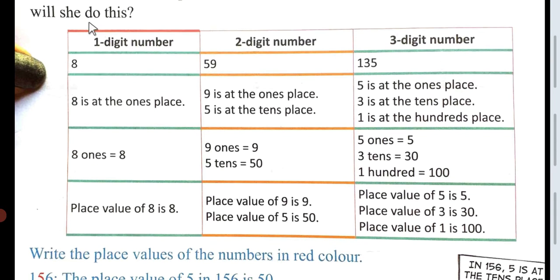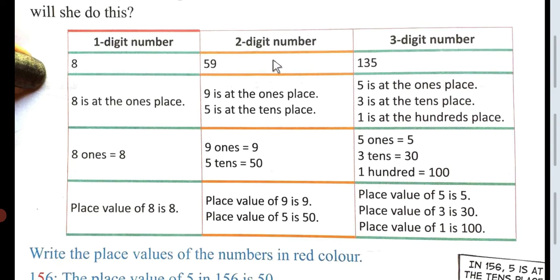So here is a one digit number, a two digit number and a three digit number. So 8 is the only digit. So 8 is at the ones place. This is only a one digit number. So the place of 8 is at the ones place. 8 ones, that means only one 8 is there. Place value of 8 is 8 because no other number is added with 8. So 8 is a single digit number and the place value of 8 is 8. And 8 will be counted as ones because 8 is at the ones place.